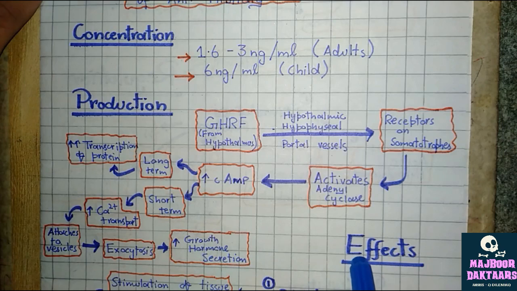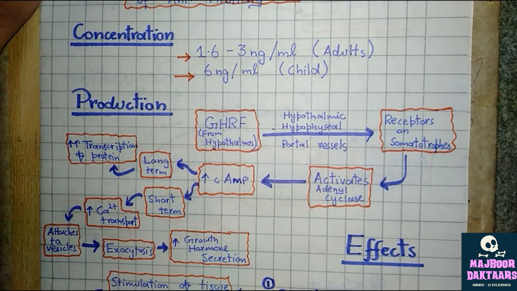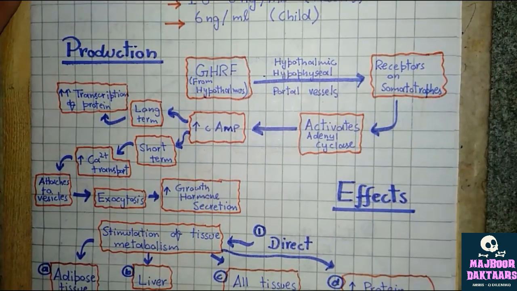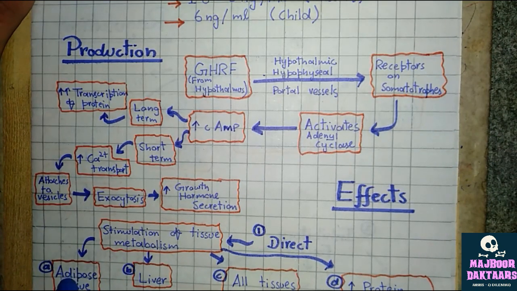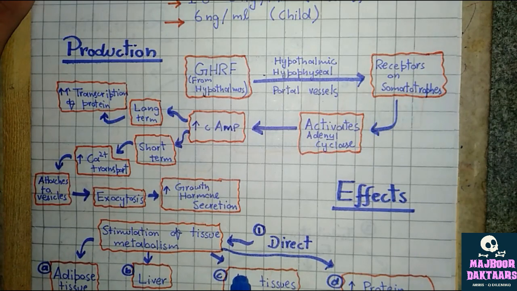Moving towards the effect of growth hormone. Now, growth hormone has two types of effects, direct and indirect. The general function of the growth hormone is to increase the growth of all the cells of the body, but furthermore, it has a direct effect, which causes stimulation of tissue metabolism, including the adipose tissue, liver, other tissues, and increased protein synthesis.